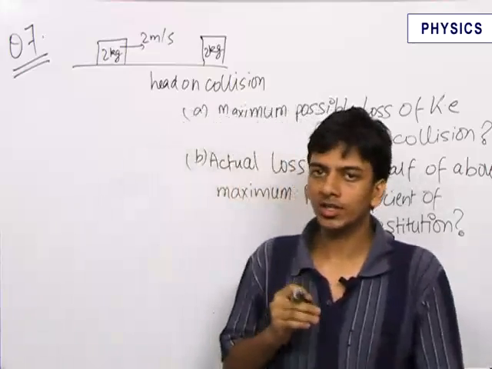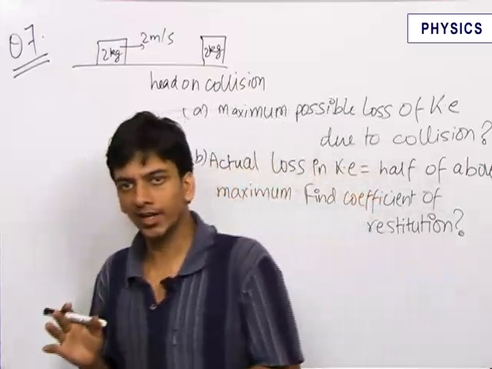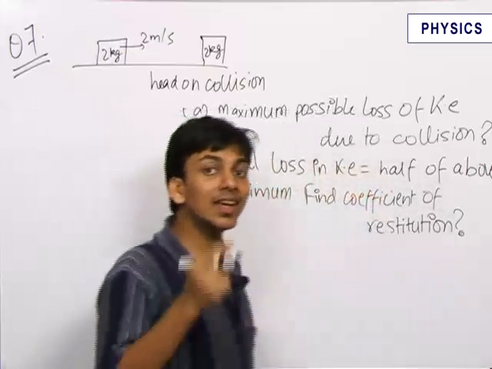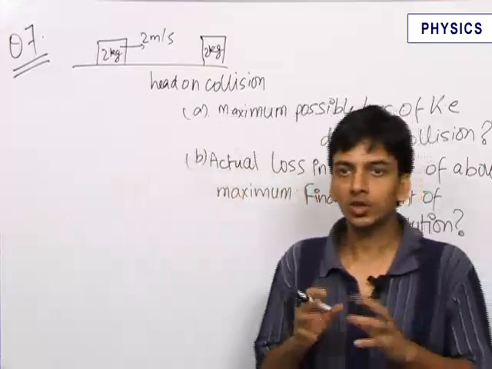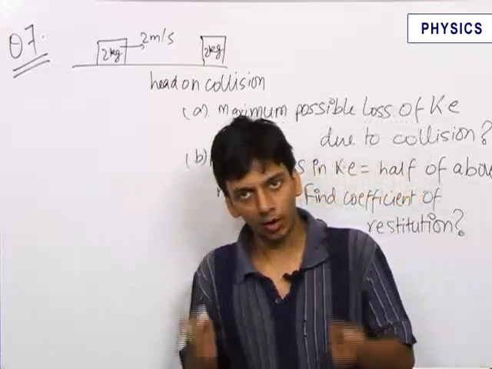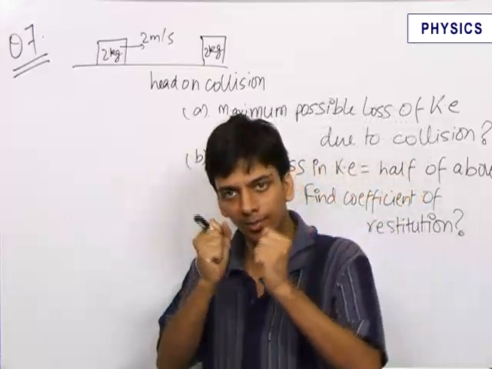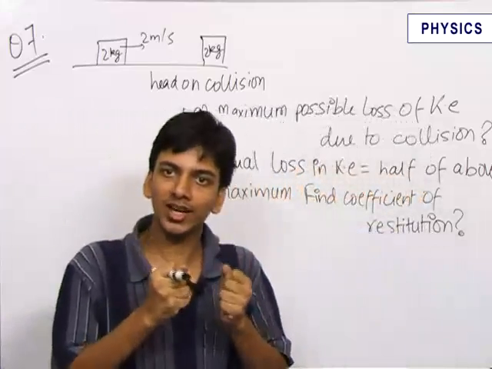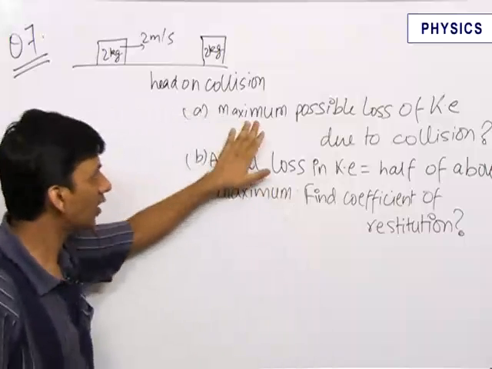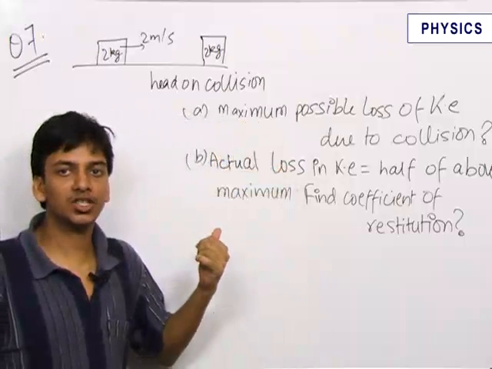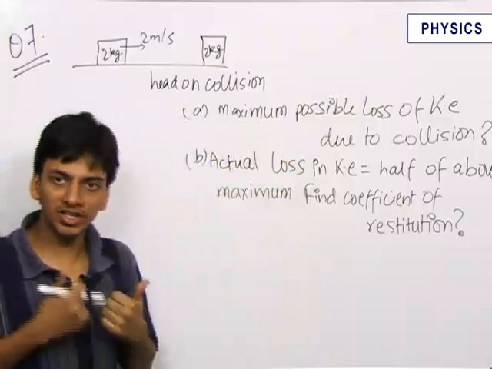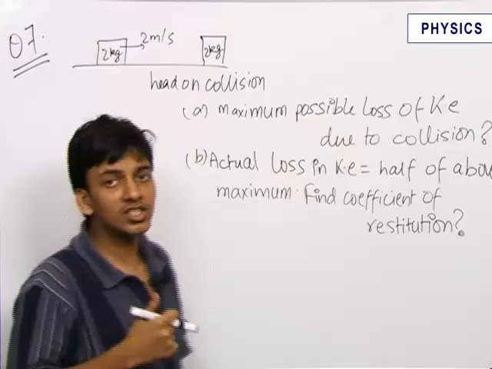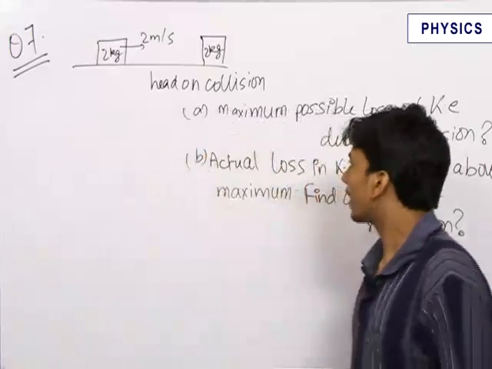Elastic collision is a collision in which there is no loss of kinetic energy. The objects completely reform to their original shapes. In perfectly inelastic collision, objects do not reform to their original shapes at all. They remain in the state of maximum deformation, due to which there is maximum potential energy stored in the objects at that state, and therefore there is maximum conversion of kinetic energy to potential energy. So perfectly inelastic collision is the collision in which there is maximum loss of kinetic energy.